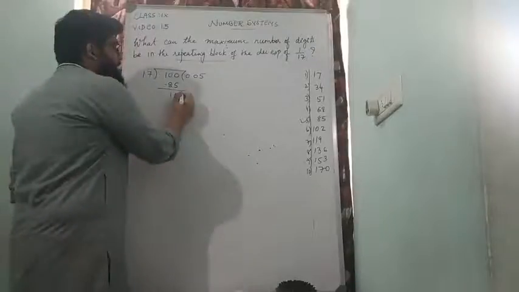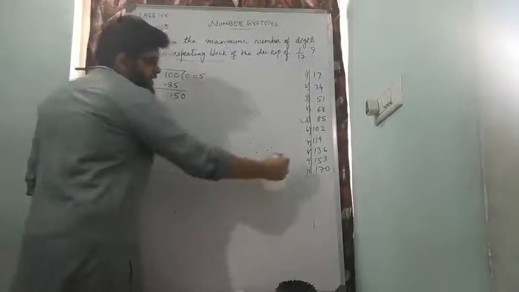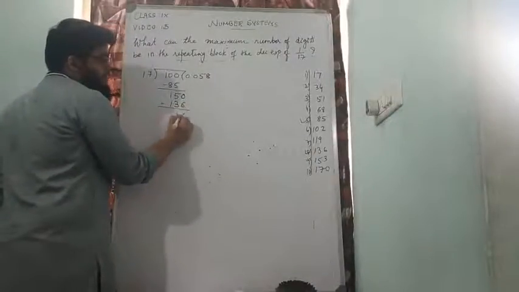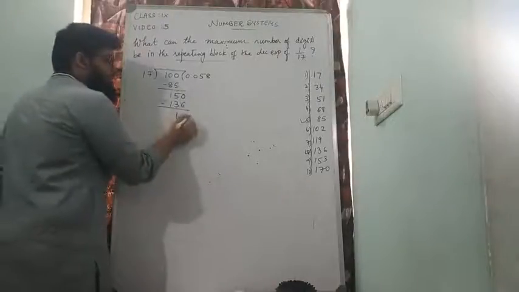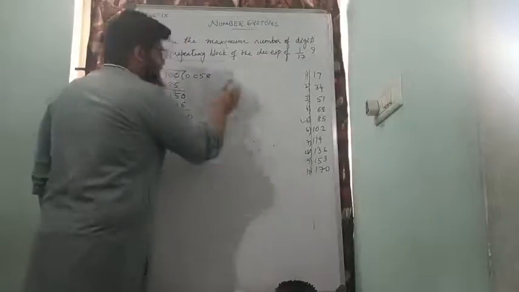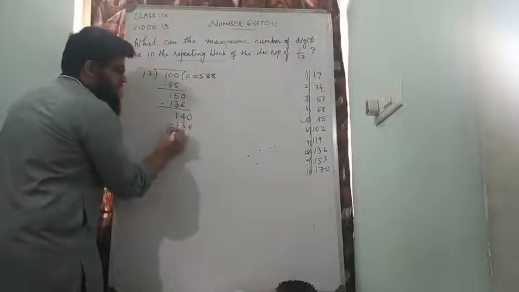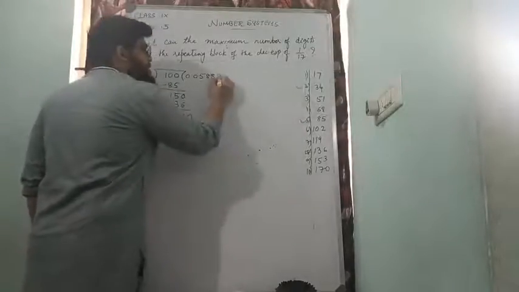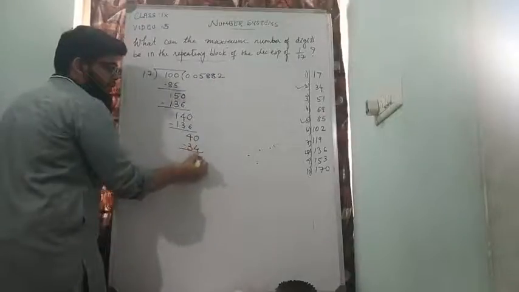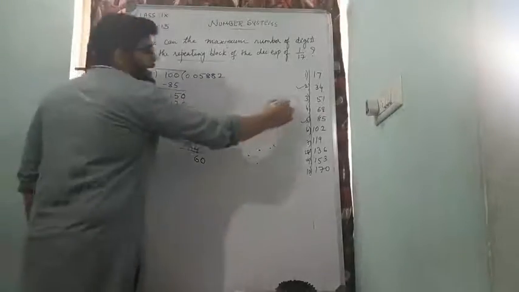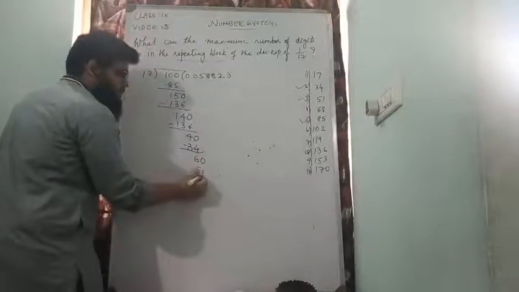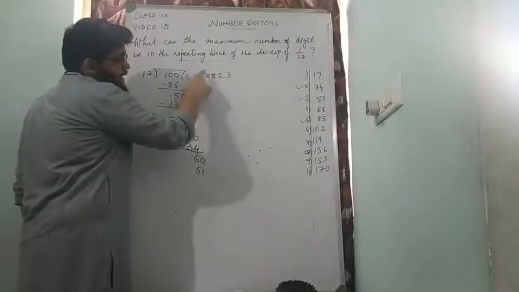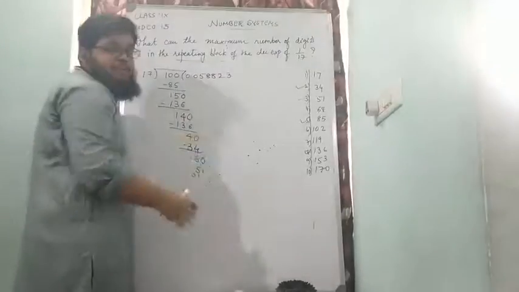Then I'll take this as 150 and I can take 17 eights are 136. 150 minus 136 will be 14, and I can make this 140. Again 17 eights are 136 can be taken, that will leave 4, and I'll make it 40. I'll take 17 twos are 34, and 40 minus 34 is 6. I'll make it 60 and take 17 threes are 51. I'll have to keep doing this division until I find that the same digits 0, 5, 8, 8 start again.